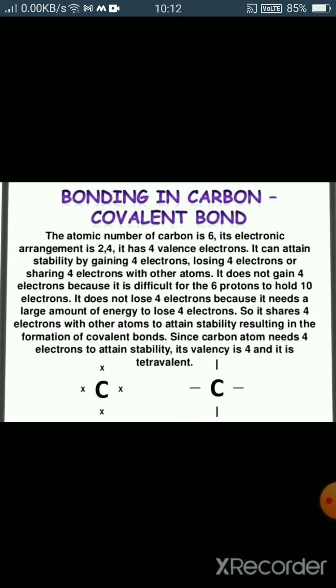So it has 4 valence electrons. So it can lose 4 electrons to achieve noble gas configuration, or it can gain 4 electrons from another element to attain noble gas configuration, that is either 2 or 8. So in this way, carbon could behave like a metal or a non-metal. It can lose or gain.